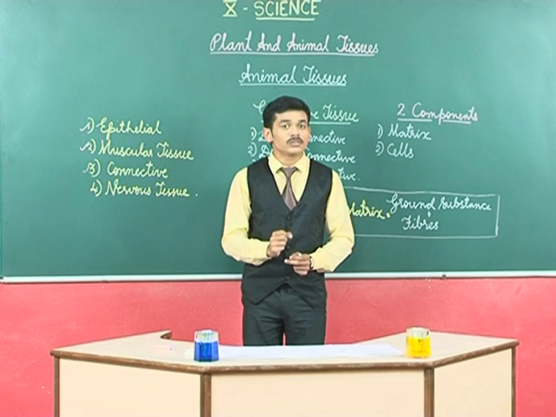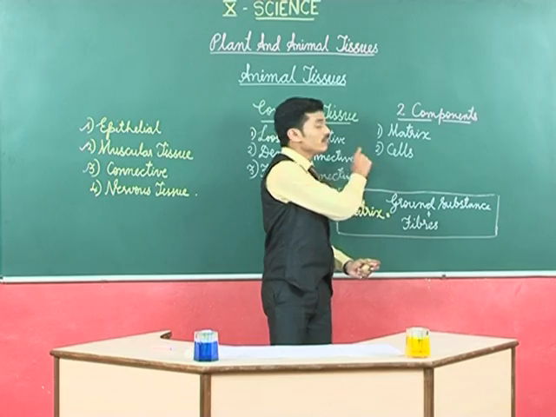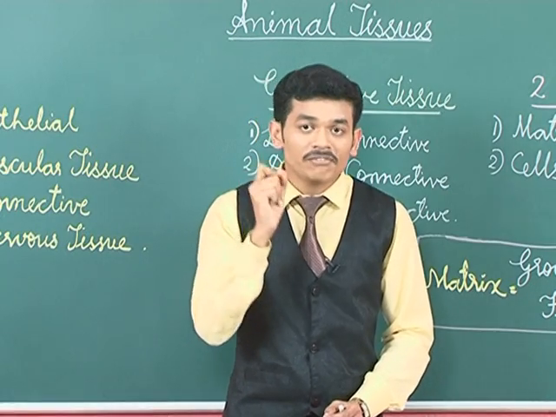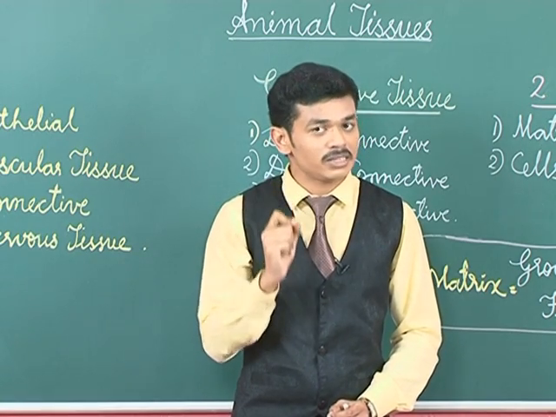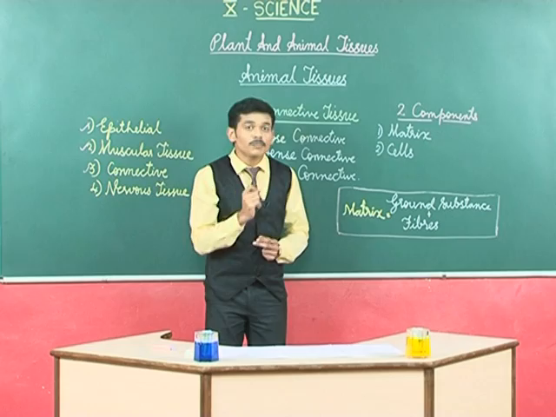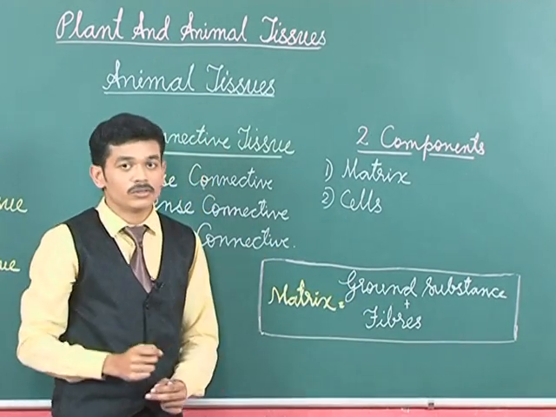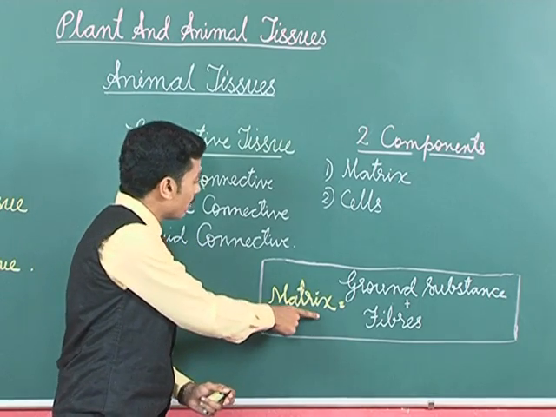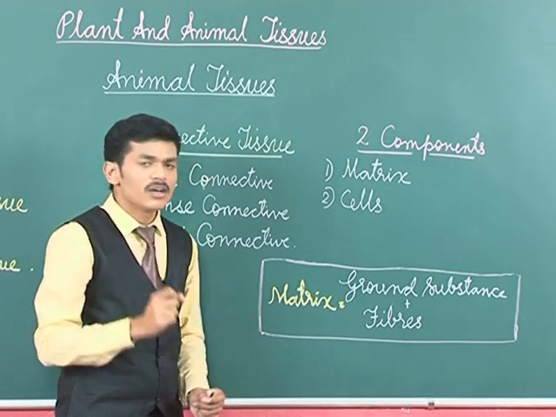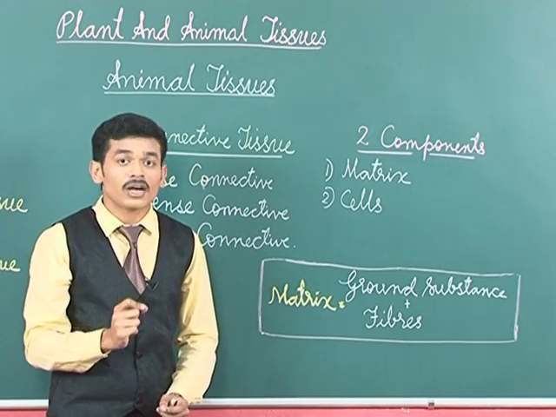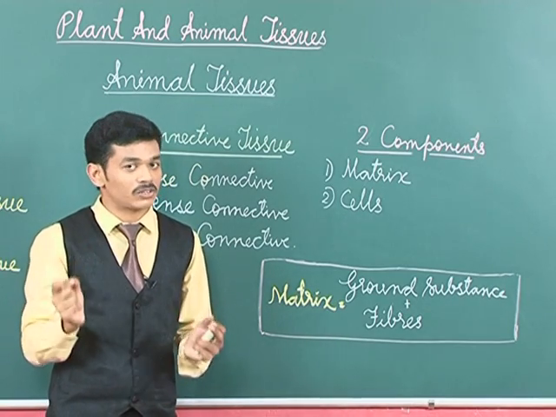All the connective tissues in the body have two major components, matrix and cells. Matrix is in turn made up of two components, ground substance and fibers. So, we can write it as matrix equals ground substance plus fibers. What are these fibers? As the name itself suggests, fibers are thread-like structures.